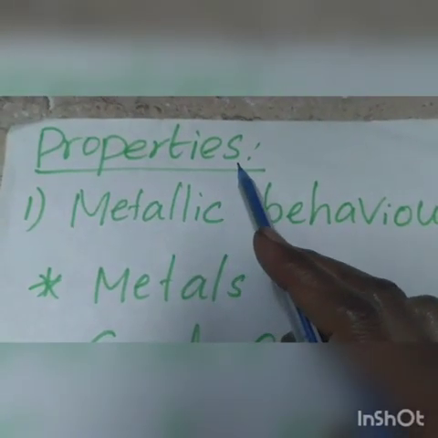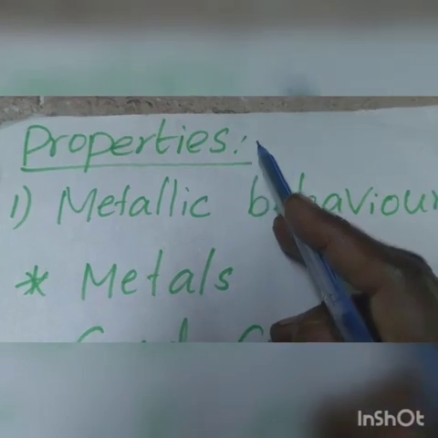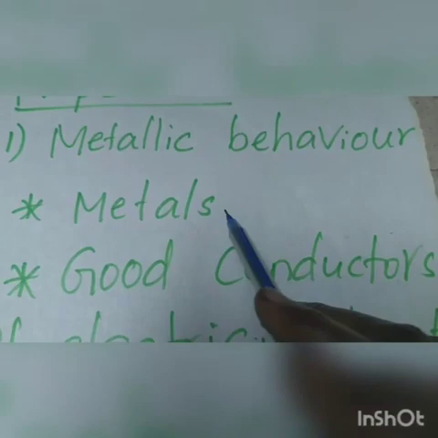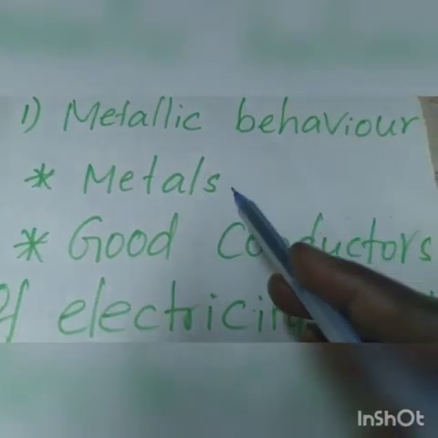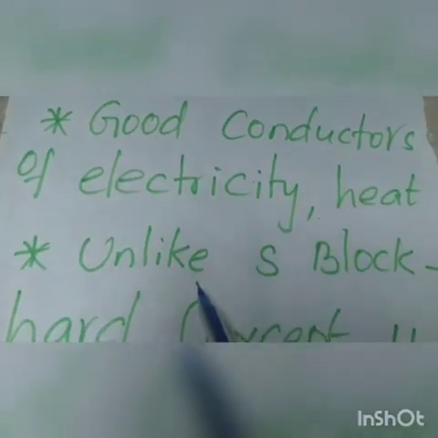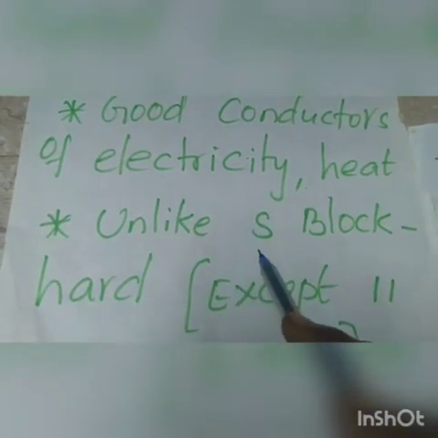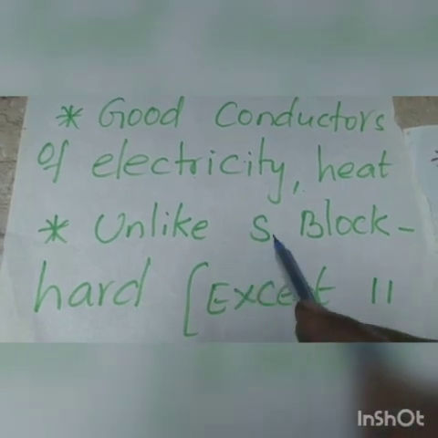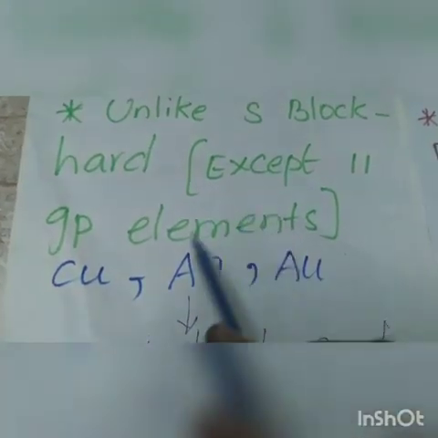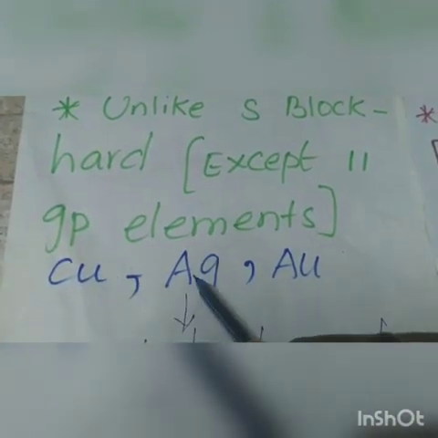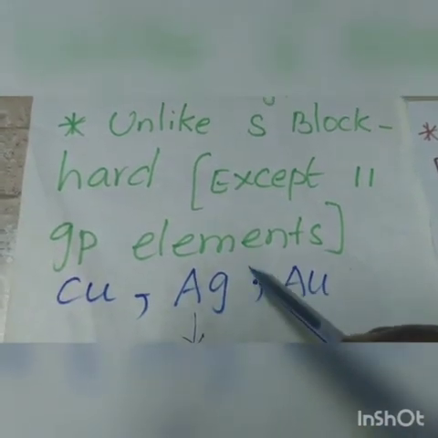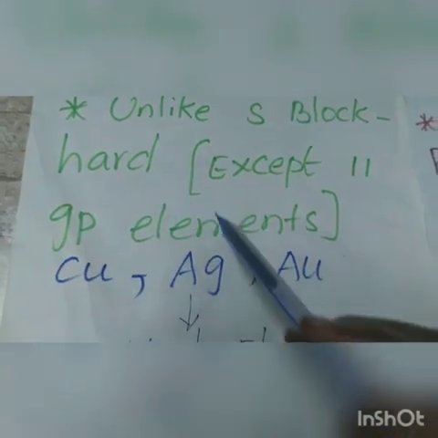Next we see the properties of transition elements. All the transition elements show metallic behavior. Like s-block elements, transition elements are metals, so they conduct heat and electricity. S-block elements are soft in nature, but transition elements are hard in nature except 11th group elements. In 11th group elements, copper, silver, gold are present. These are soft in nature, but the remaining transition elements are hard in nature.